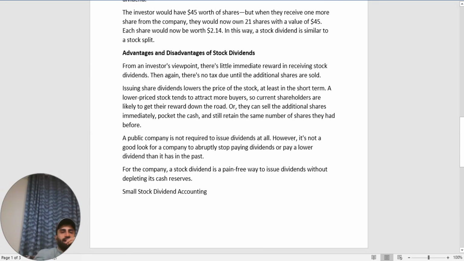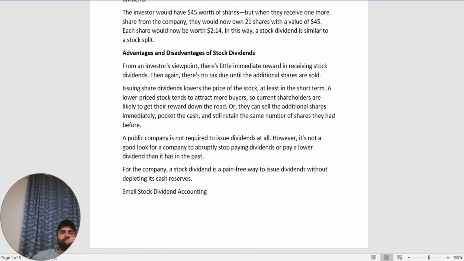So, what are the advantages and disadvantages of stock dividends? From an investor's viewpoint, there is little immediate reward in receiving a stock dividend. Then again, there is no tax due until the additional shares are sold. Issuing a stock dividend lowers the price of the stock, at least in the short term.